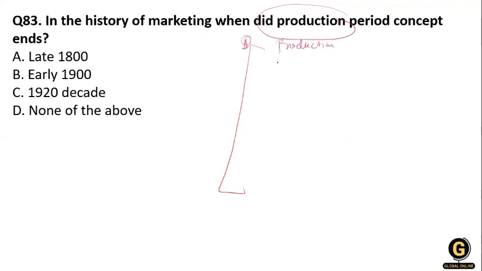That means the maximum you produce, the maximum you sell. Okay, then the product concept, then the selling concept, then the market concept, and then the holistic marketing concept, and one more, I'm not recalling it right now.